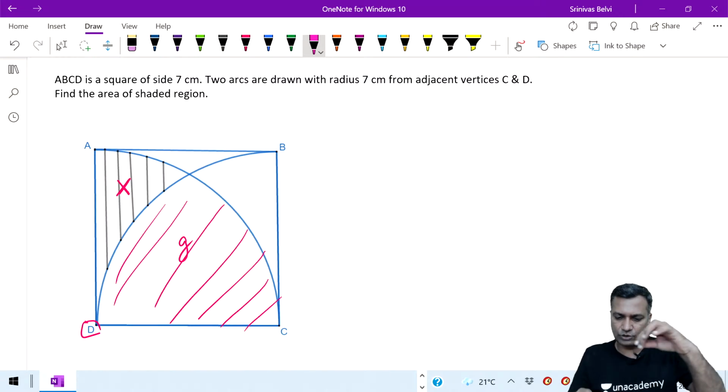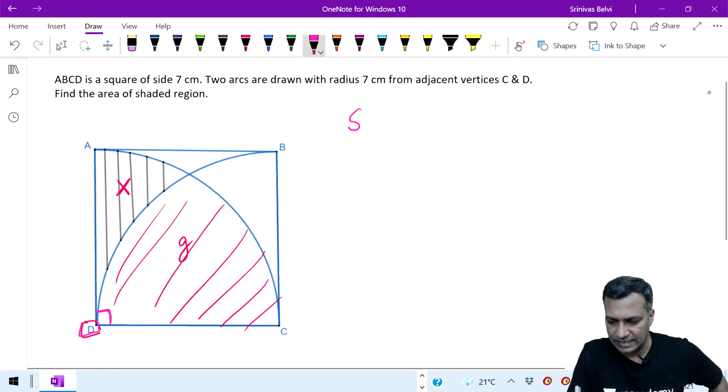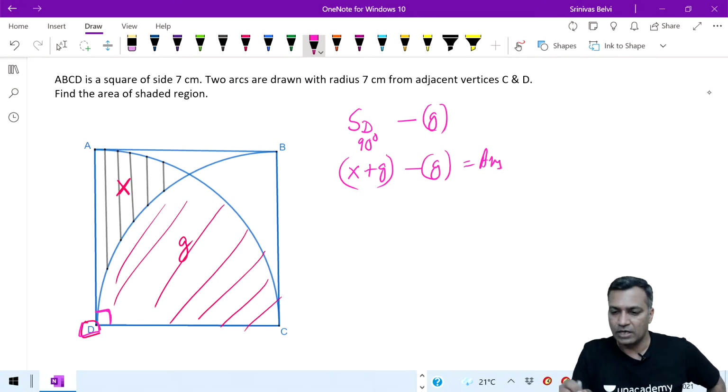So what is it that I'm trying to expect here? Simple. From D, get the complete range, x plus y. That is the area of the sector centered at D, equivalent of 90 degrees. All it is equal to what? x plus g. Minus, subtract your gold standard. You know your gold standard, subtract it, you will get the answer. That is the way to do it.